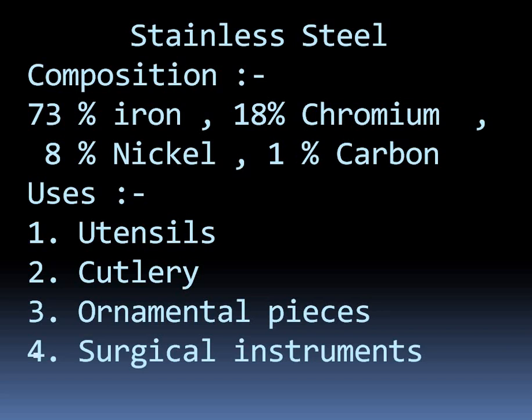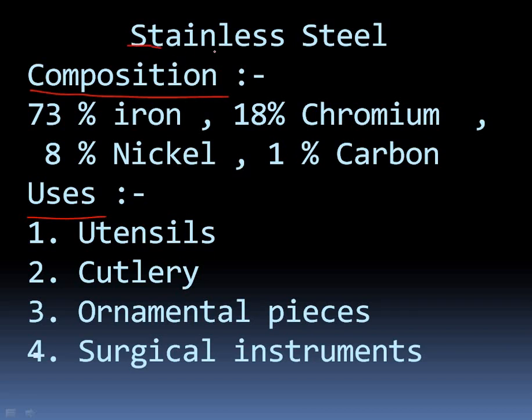So listen, we have very few alloys in our syllabus, that is stainless steel, brass, bronze, and one or two more, and we have only their composition and uses in our syllabus. So you need to learn only their composition and what their uses are. That is the only part of alloys that is coming in our syllabus. So one by one we are taking all the alloys.